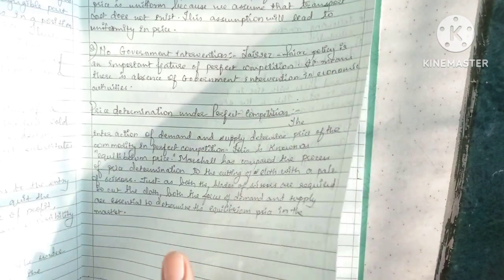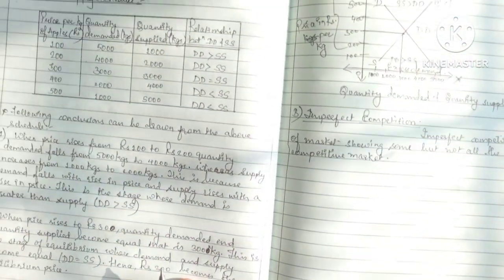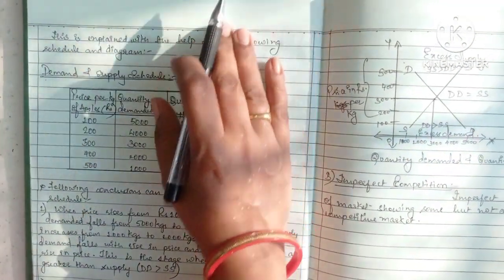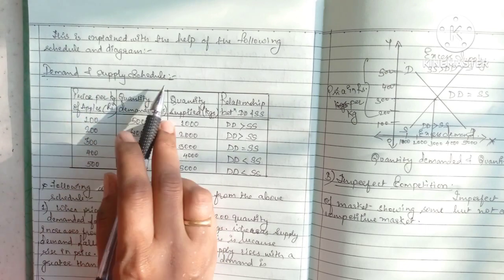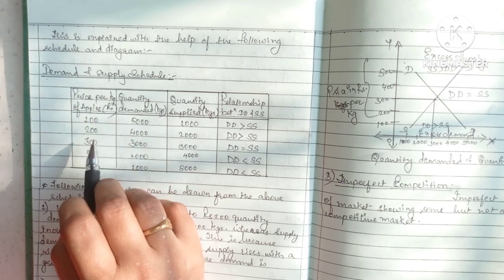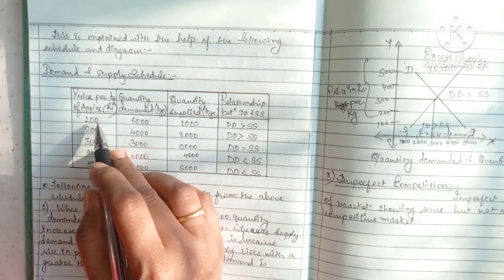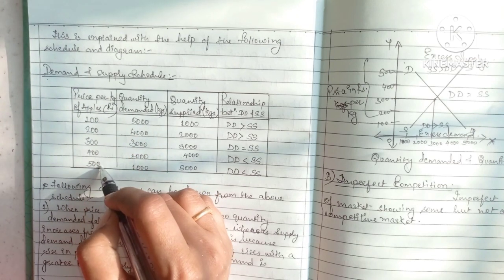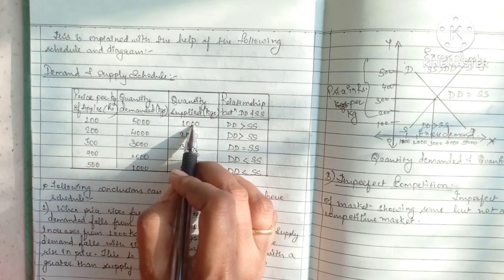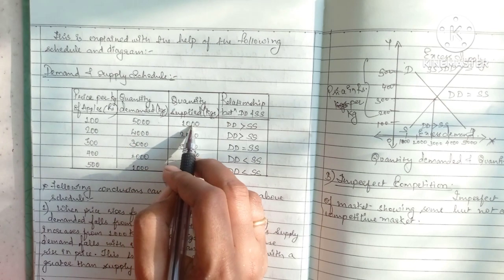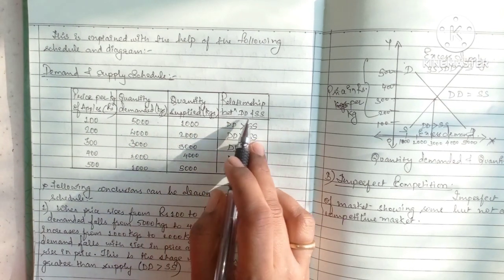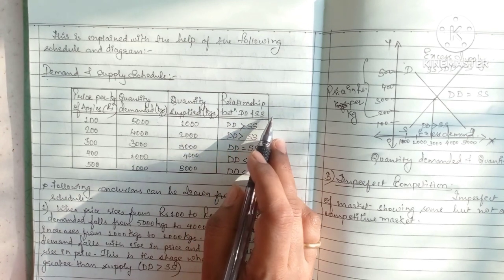Okay, the price determination under perfect competition. We have to explain this with the help of a schedule and diagram. In the schedule we have demand and supply. Price per kg of apples, we have taken the example of apples. In rupees it's 100, 200, 300, 400 and 500. Quantity demanded is 5000 kgs and supplied is 1000. So the demand is more and the supply is less. So demand is greater than supply.